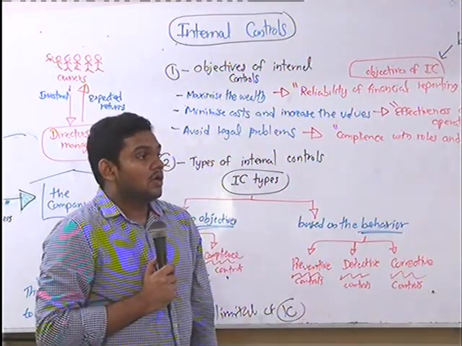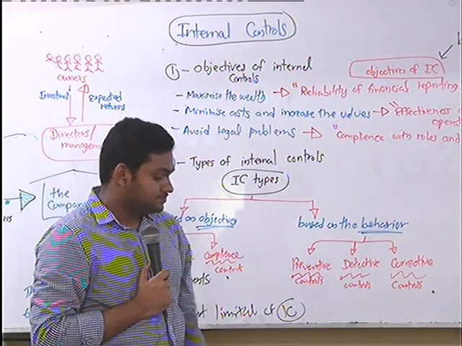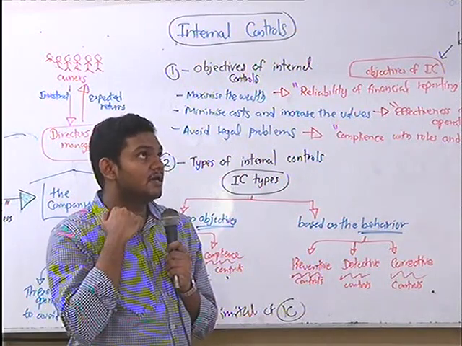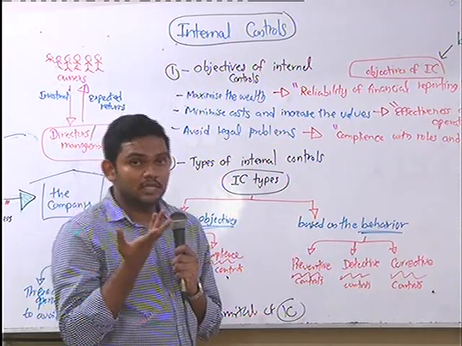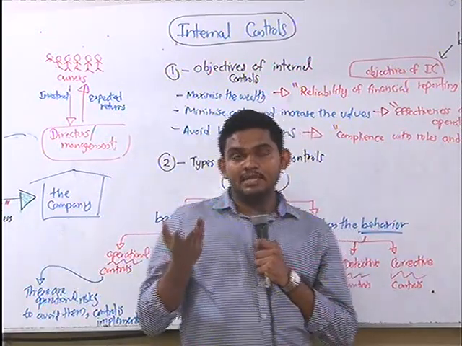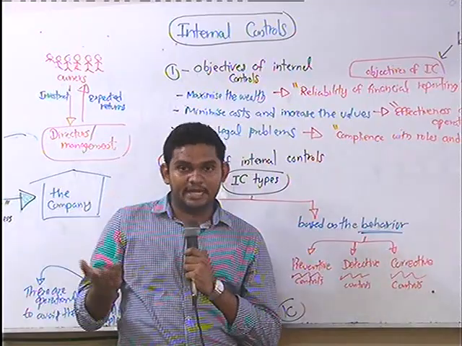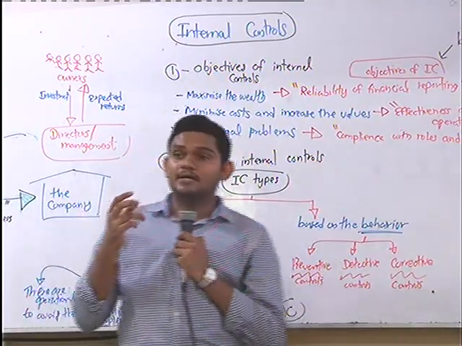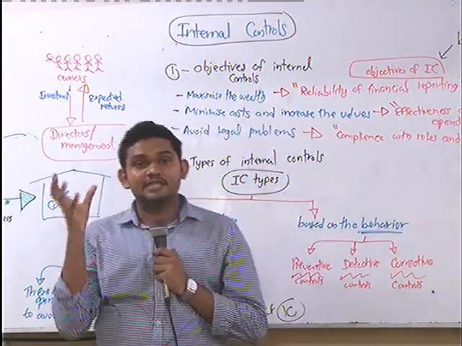So let's say in new buildings, the buildings which are designed with the new technology normally have automatic fire sensors, right?